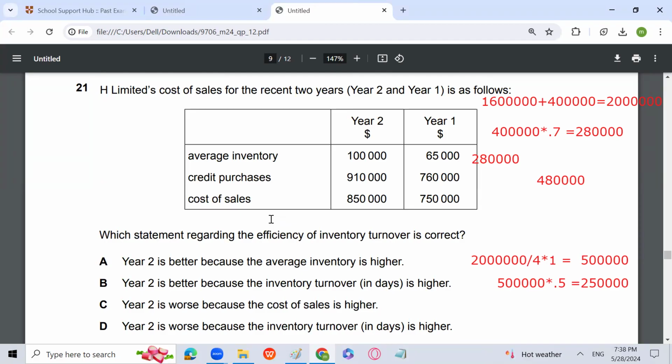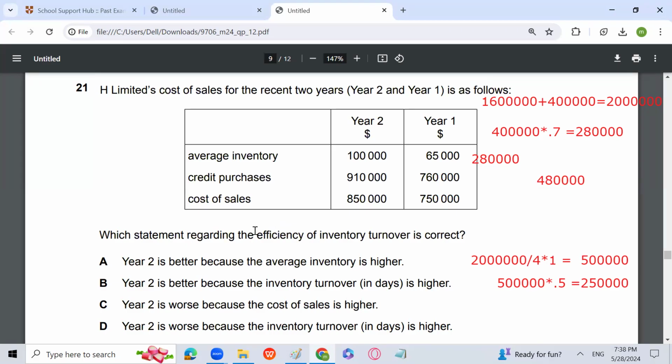So you have to calculate the inventory turnover ratio and maybe the inventory turnover ratio in days also. It's better that you will calculate inventory turnover in days. Then the formula will be average inventory over cost of sales into number of days in a year. 1 lakh divided by 8,50,000 into number of days in a year. 65,000 over 7,50,000 into number of days in a year, which is 365.